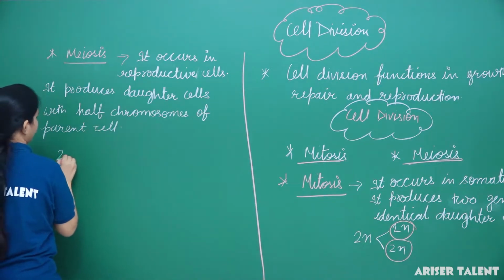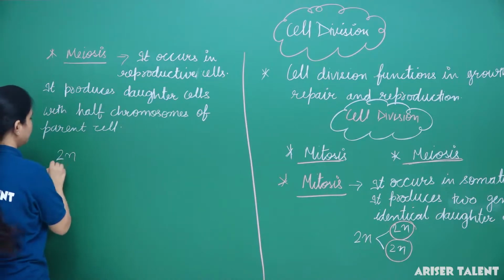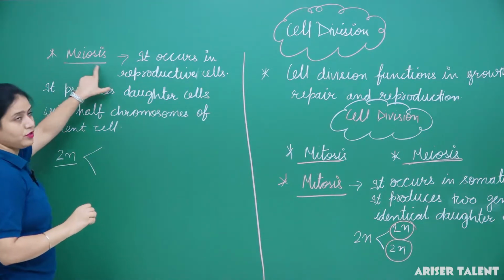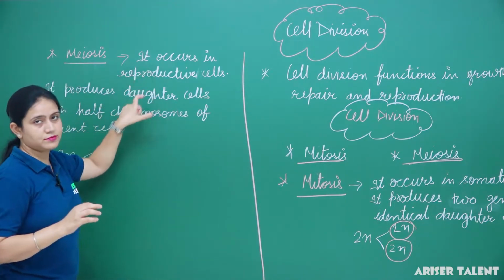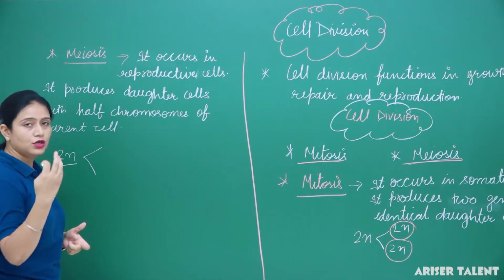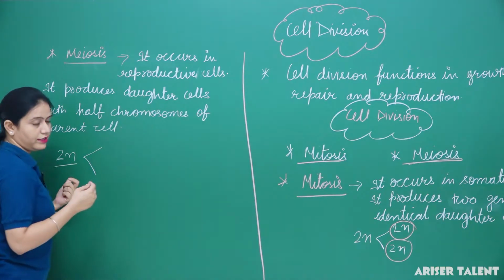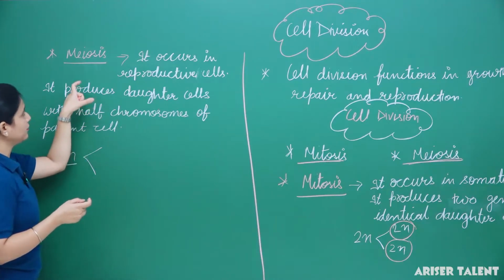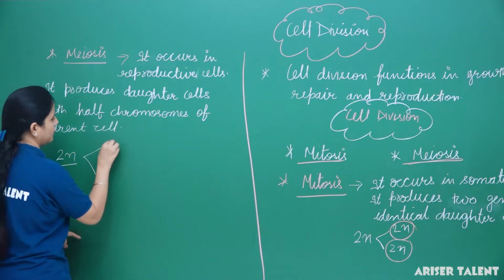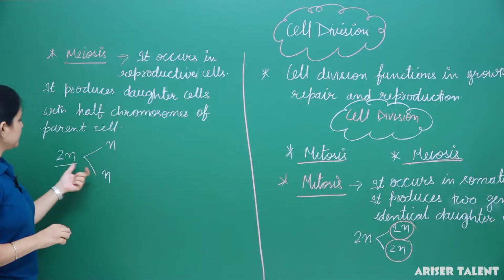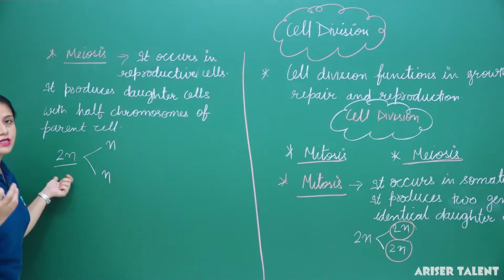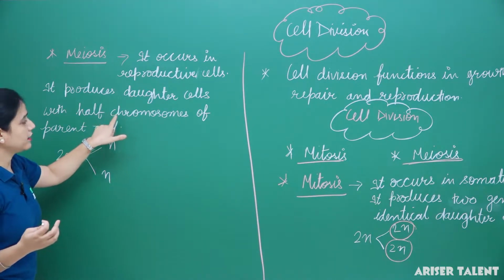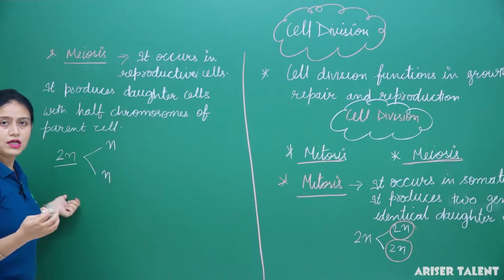Okay, how does it happen? We can see it is the parent cell, then through meiosis, generally it takes 2 steps. So, here it is the parent cell. Once by the process of meiosis, it will divide and convert into n. The daughter cells it produces contain half of the chromosomes of the parent cell.